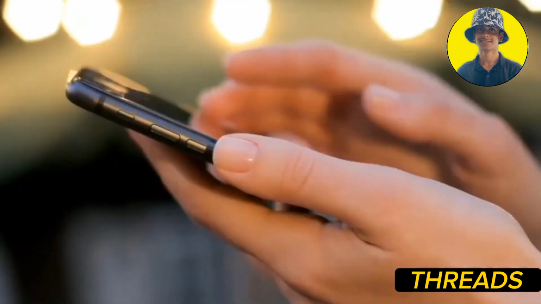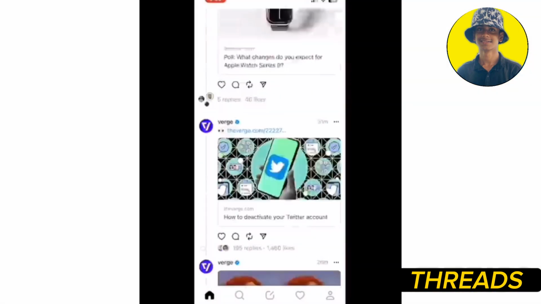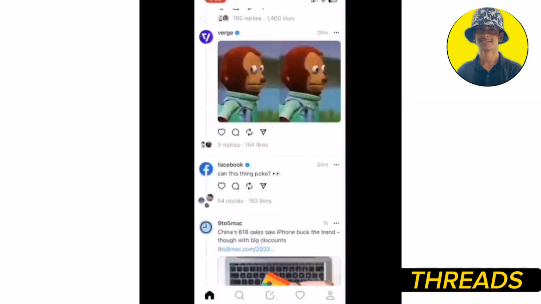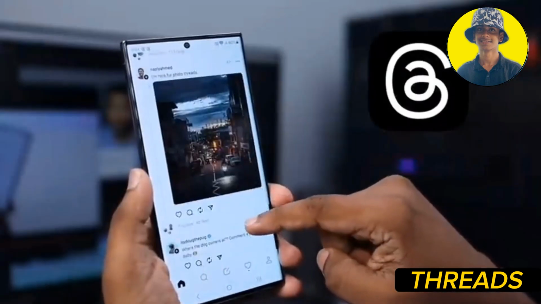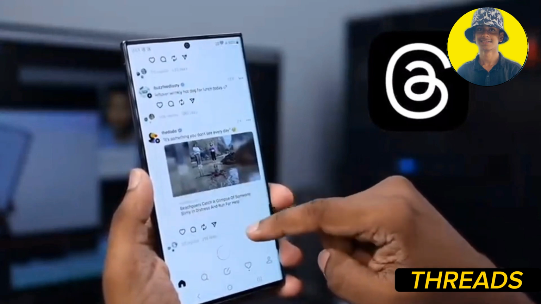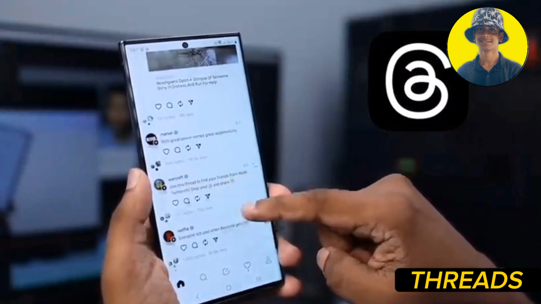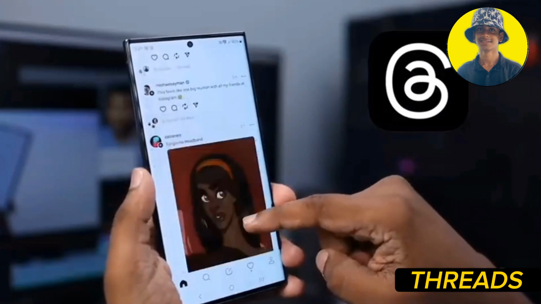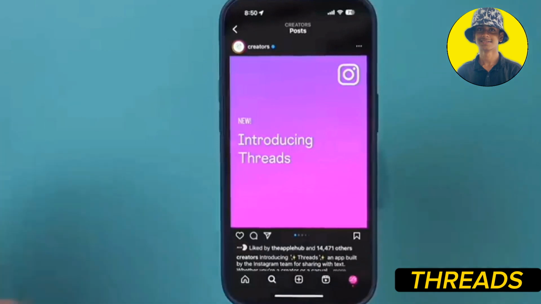So, why should you give New Threads a try? Well, it's all about building meaningful connections. Whether you're an entrepreneur looking to network, a creative seeking inspiration, or simply someone who wants to connect with like-minded individuals, New Threads provides a platform where you can thrive. It's a place where you can foster authentic relationships and engage in conversations that truly matter to you.